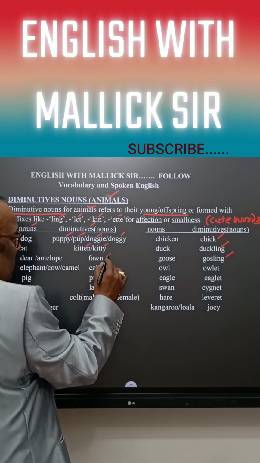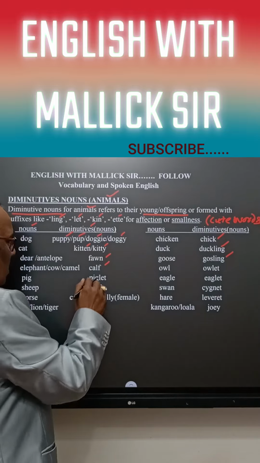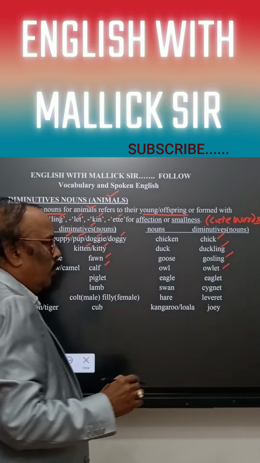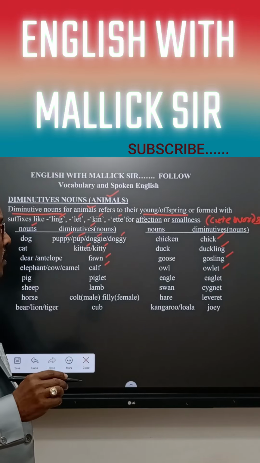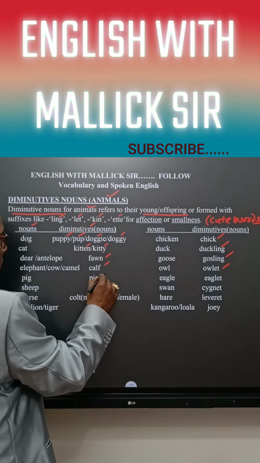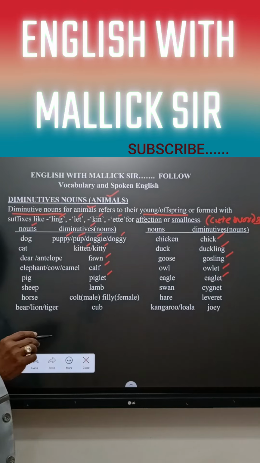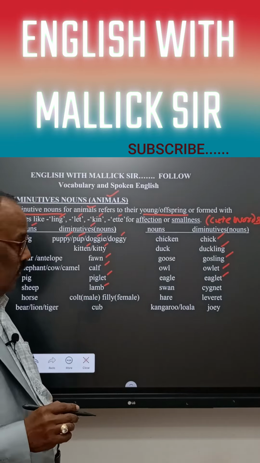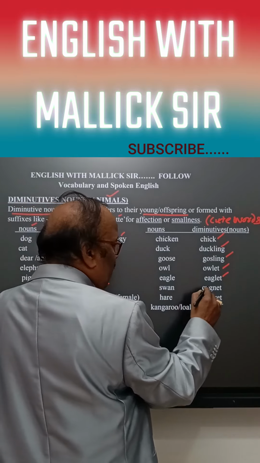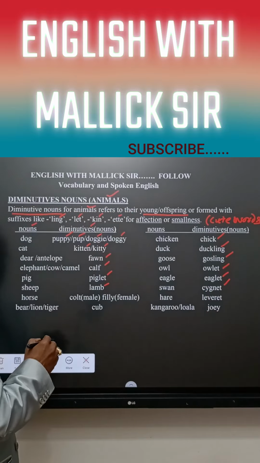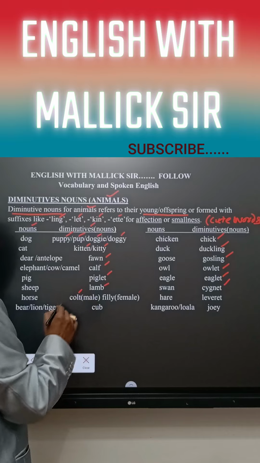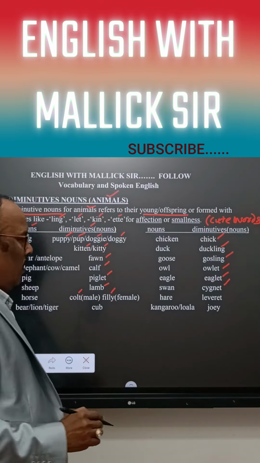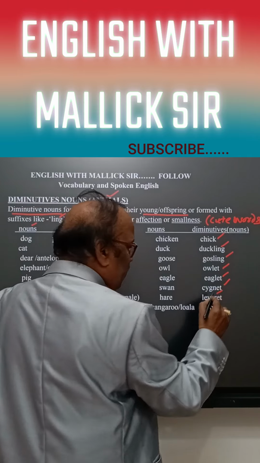camel. Here the baby is called calf. And owl, yes, baby owl is called owlet. Pig, piglet. Eagle, eaglet. Okay, sheep, lamb, baby sheep. Okay, swan, cygnet. Horse. For male we use colt, and for female filly. Hare, leveret. Okay.